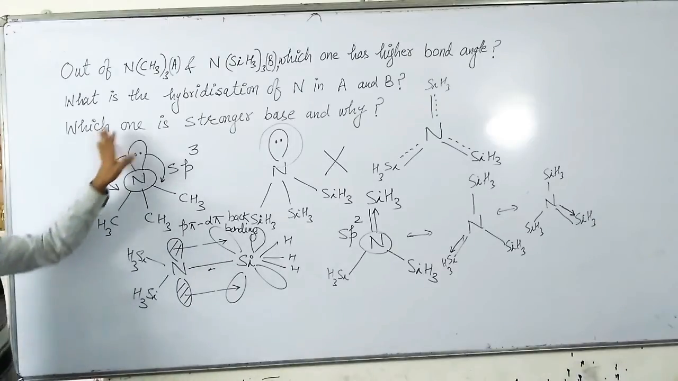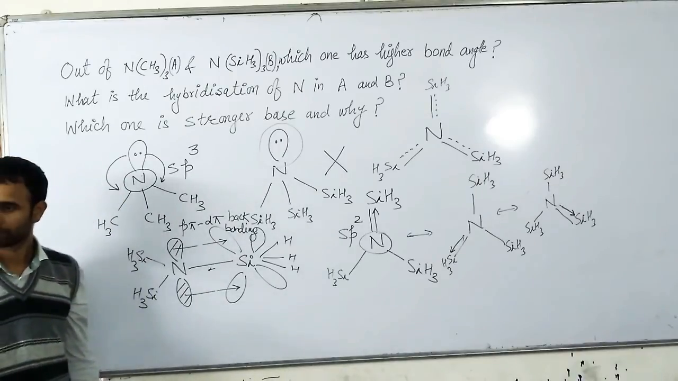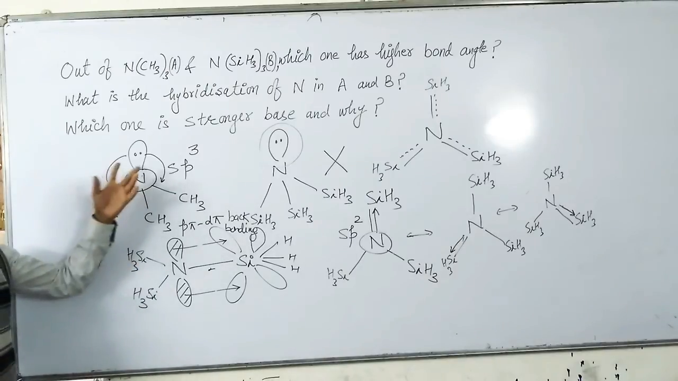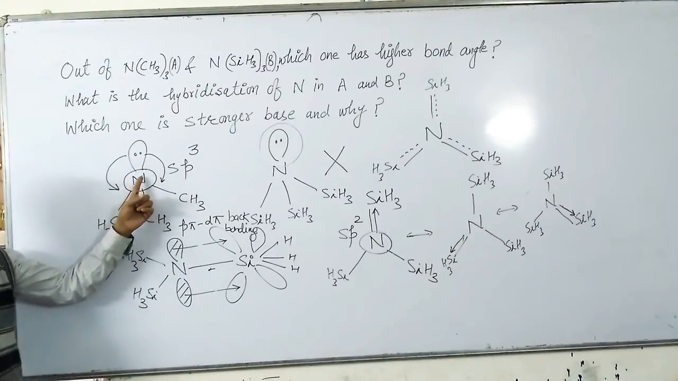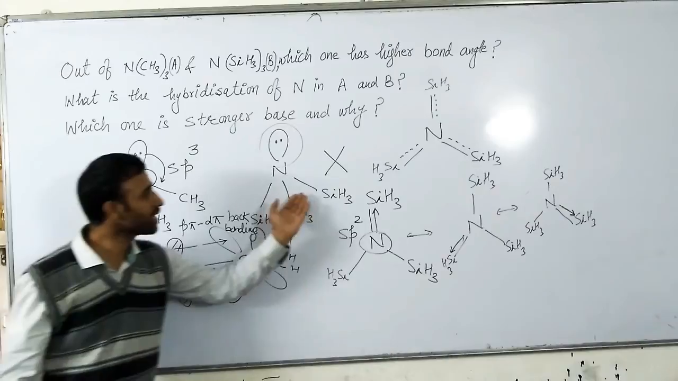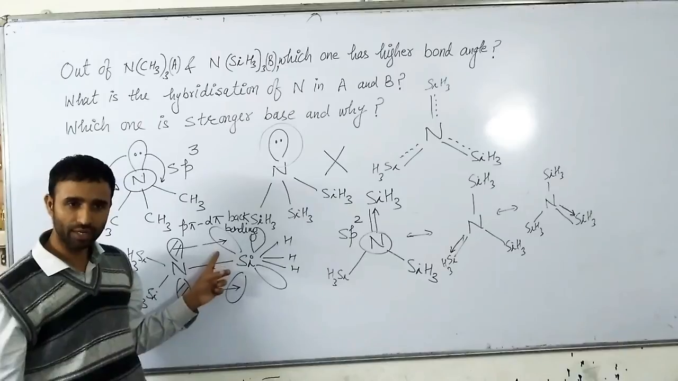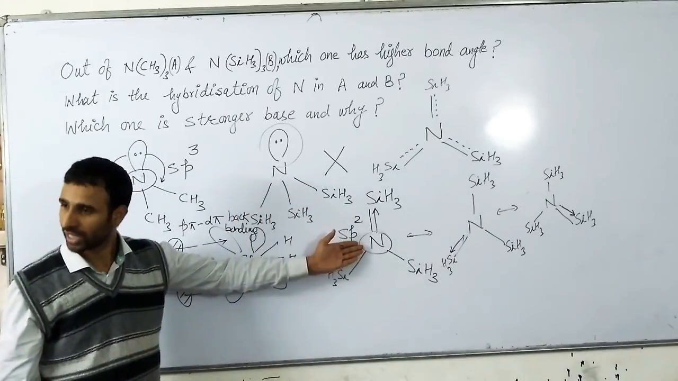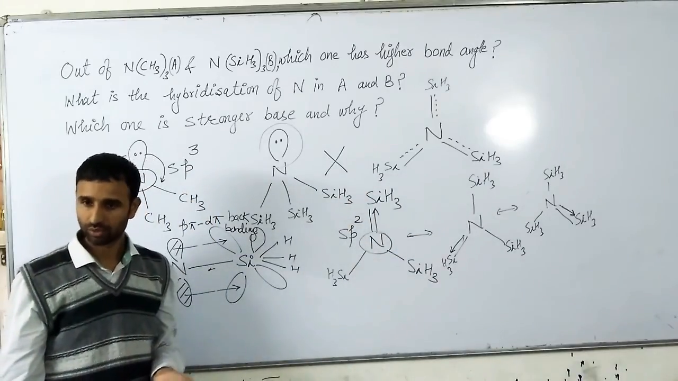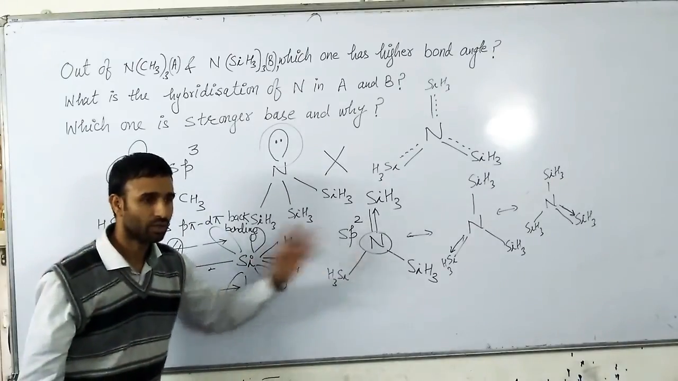Done. Third question. Which one is stronger base? First, what is base? Which can donate pair of electrons. So lone pair for donation is available on this nitrogen only, that is trimethylamine. In case of trisilylamine, this lone pair is involved in p pi d pi back bonding. So lone pair is not available for donation. That's why it is no more basic. So trimethylamine is more basic than trisilylamine.